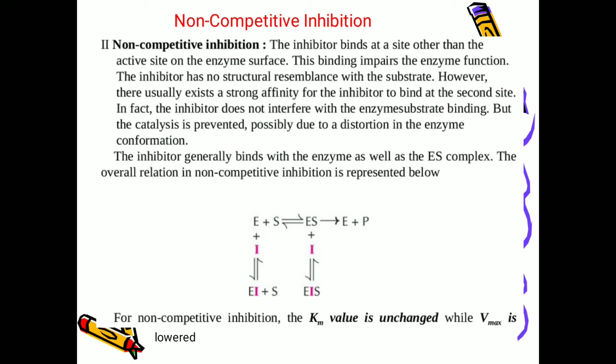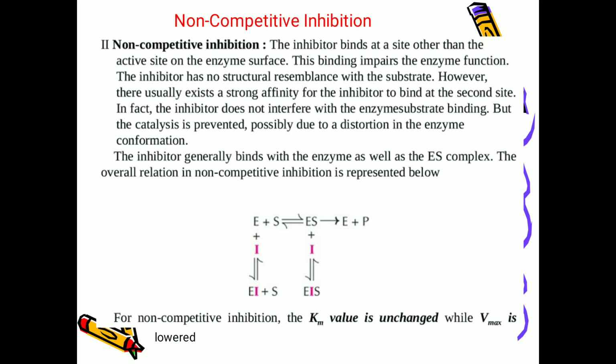The inhibitor binds at a site other than the active site on the enzyme surface, and this binding impairs the enzyme function. This inhibitor has no structural resemblance with the substrate in non-competitive inhibition. However, there usually exists a strong affinity for the inhibitor to bind at the second site. In fact, the inhibitor does not interfere with the enzyme substrate binding, but the catalysis is prevented, possibly due to distortion in the enzyme conformation. By seeing the diagram, you can understand this concept.